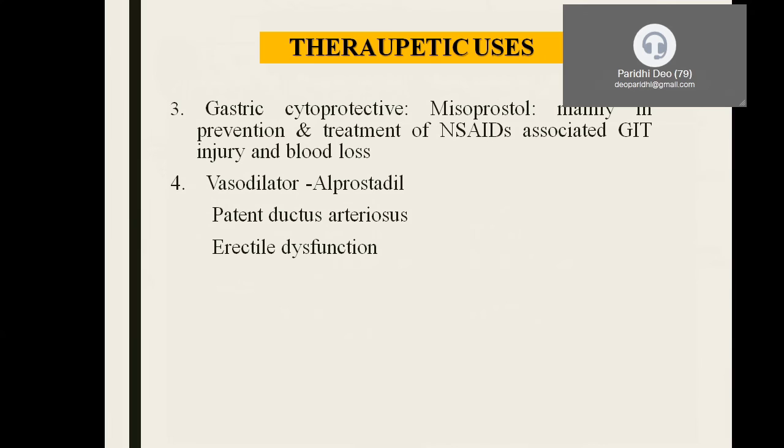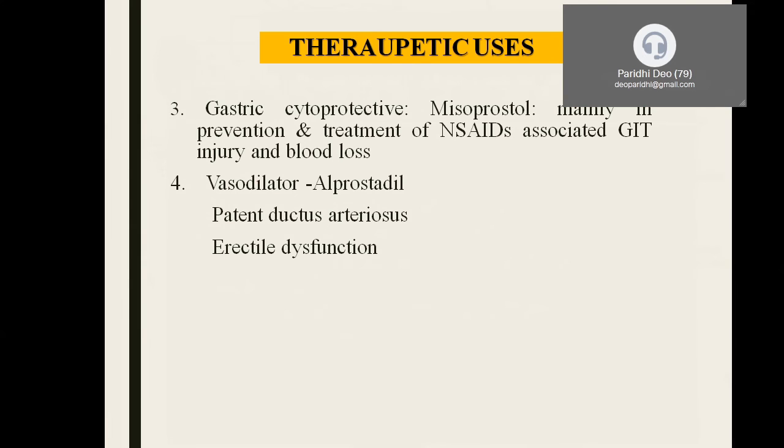I said that since they are gastric mucosa protective, they could be used for treating ulcers. And they are vasodilators. I said that most of the prostaglandins belonging to the E2 series and F2 series are vasodilators. The example is alprostadil. This vasodilatation action has two important therapeutic applications.